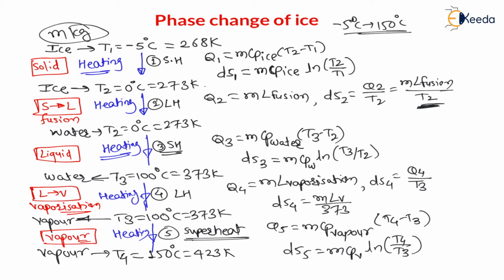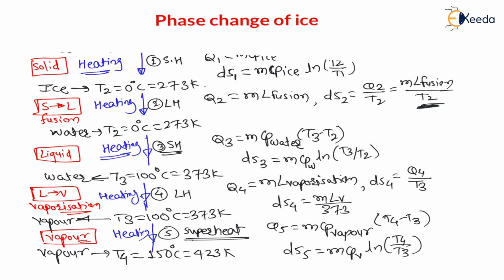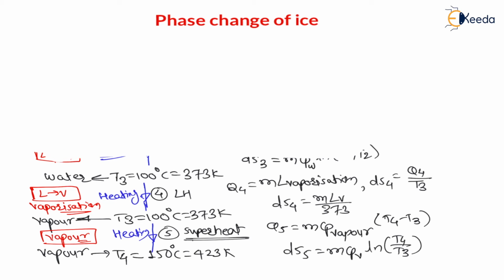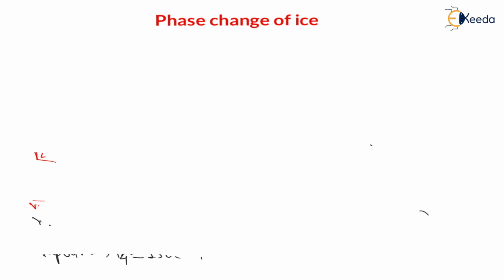Therefore, there are 5 stages, and during these 5 stages we need to supply heat, and there will be an entropy change. If you want the total heat supplied and total entropy change during this process, here ice is our system.